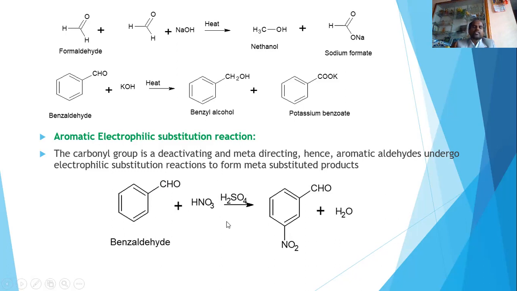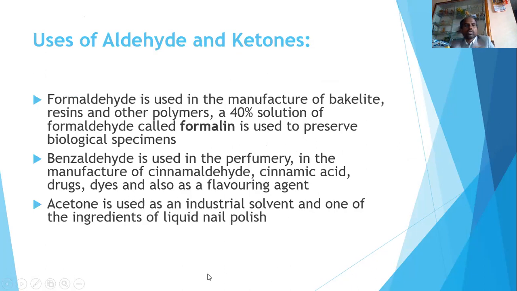It directs the incoming group to the third position, the meta position, and the obtained product is called 3-nitrobenzaldehyde. And this is an example of nitration. Nitration is an example of aromatic electrophilic substitution reaction. So with this, I will go to the next slide.